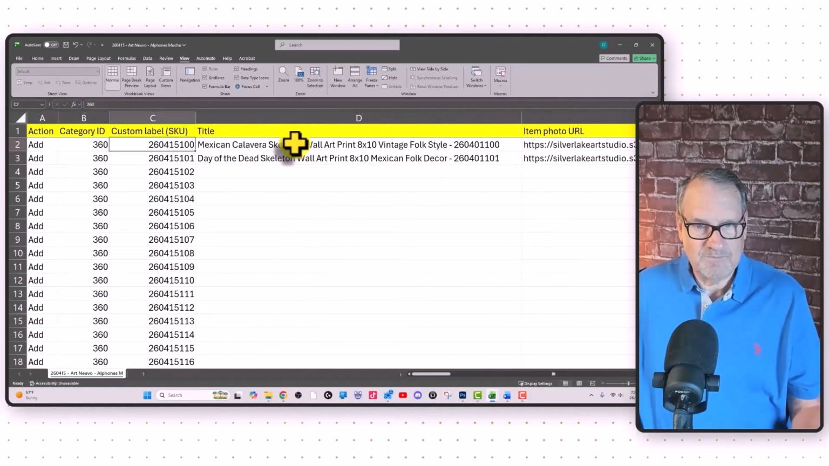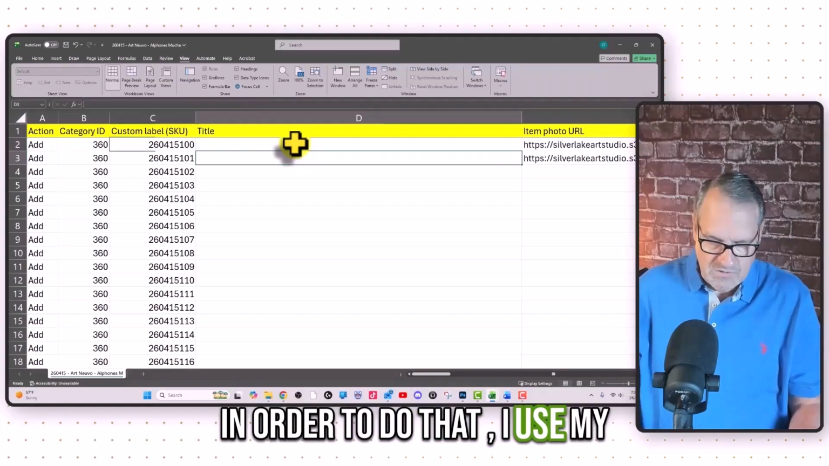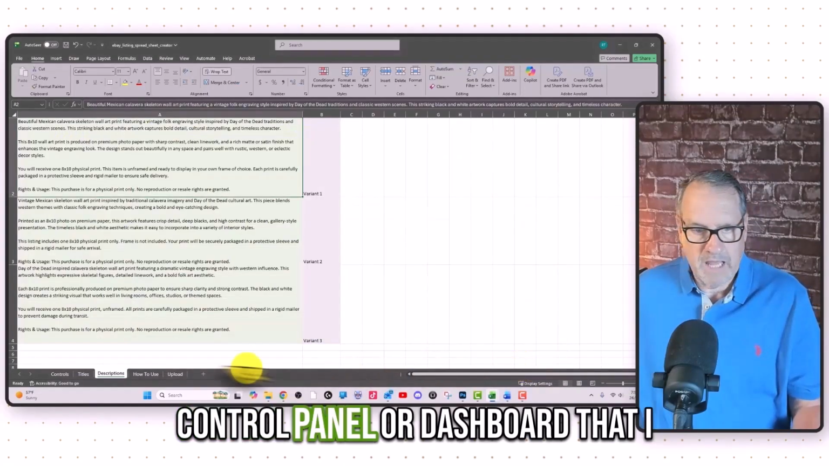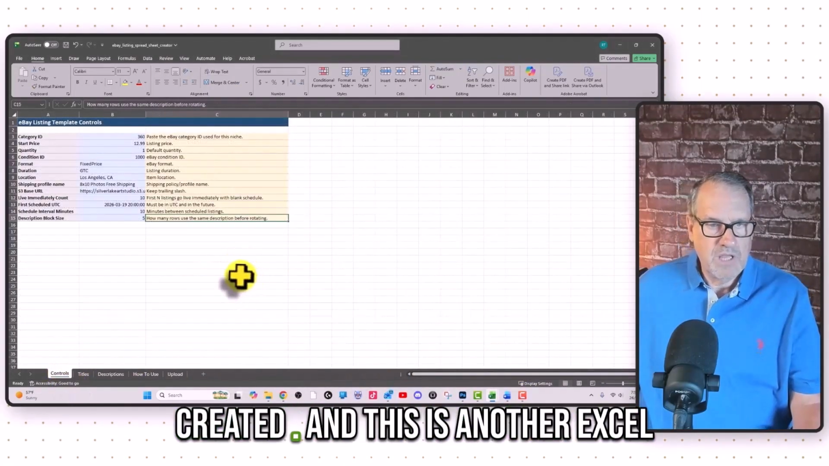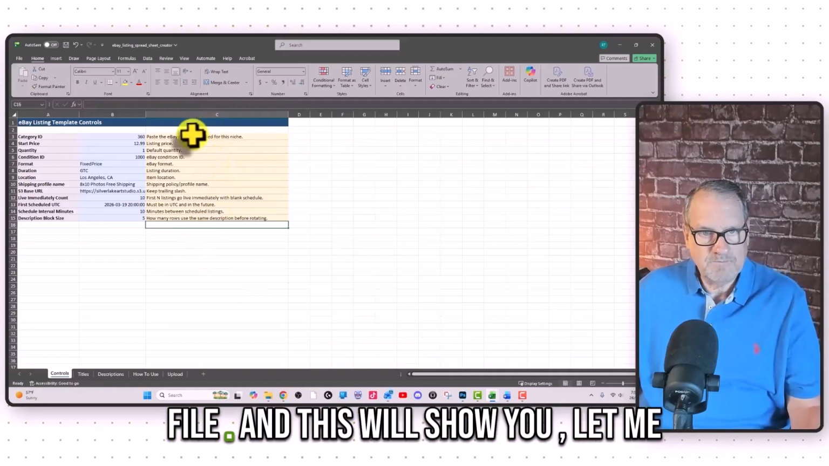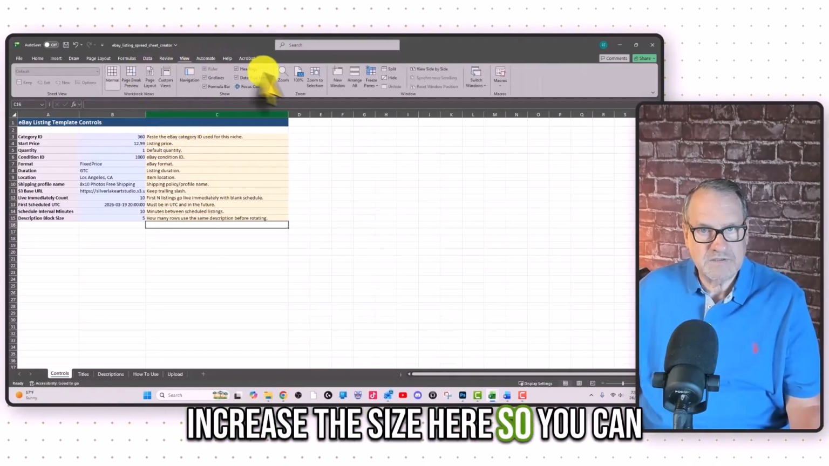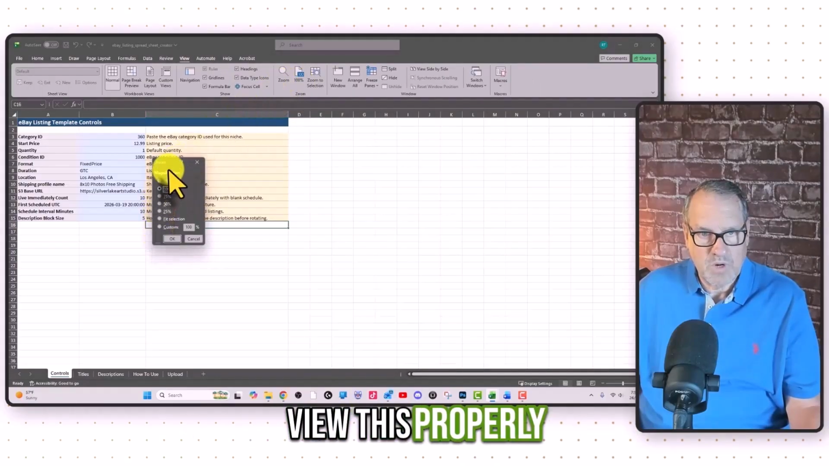So in order to do that, I use my control panel or dashboard that I created. And this is another Excel file. And this will show you, let me increase the size here so you can view this properly.